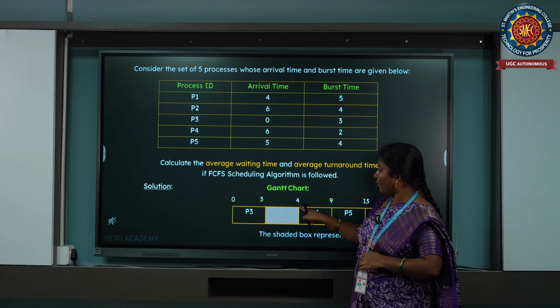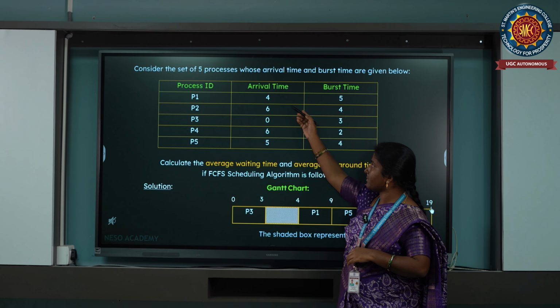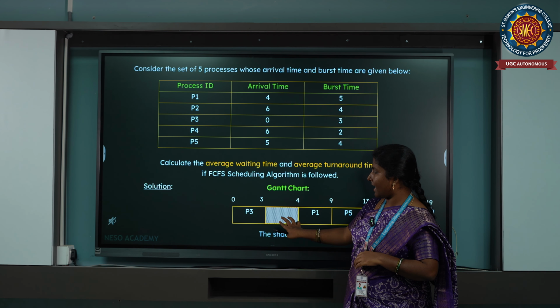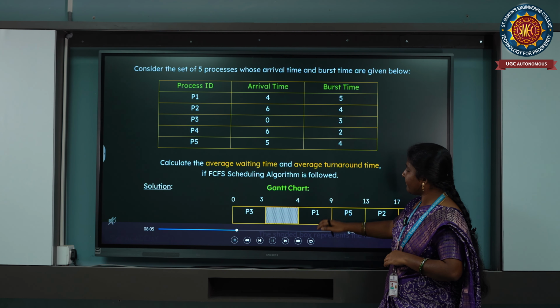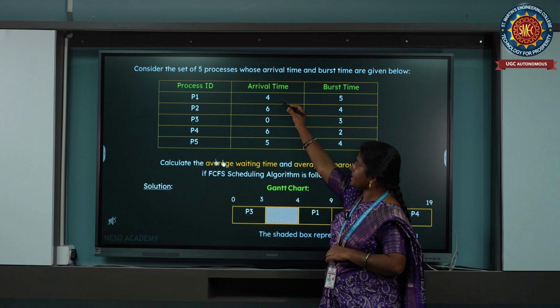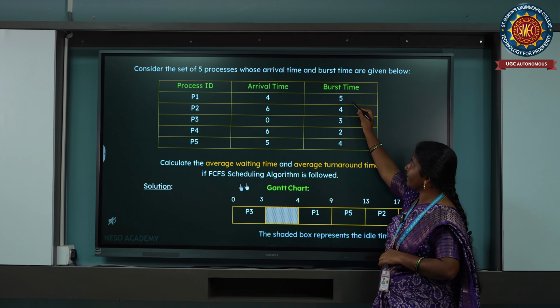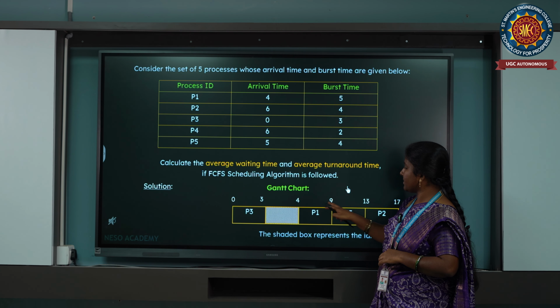P3 executes for 3 milliseconds, and the next process arrival time is 4. P3 completed at 3, and at 4 the next process is arriving. That means this is a lapse time. After P3 execution, the next process assigned is P1. P1 is executing for 5 milliseconds of time, that is 4 plus 5 is 9.